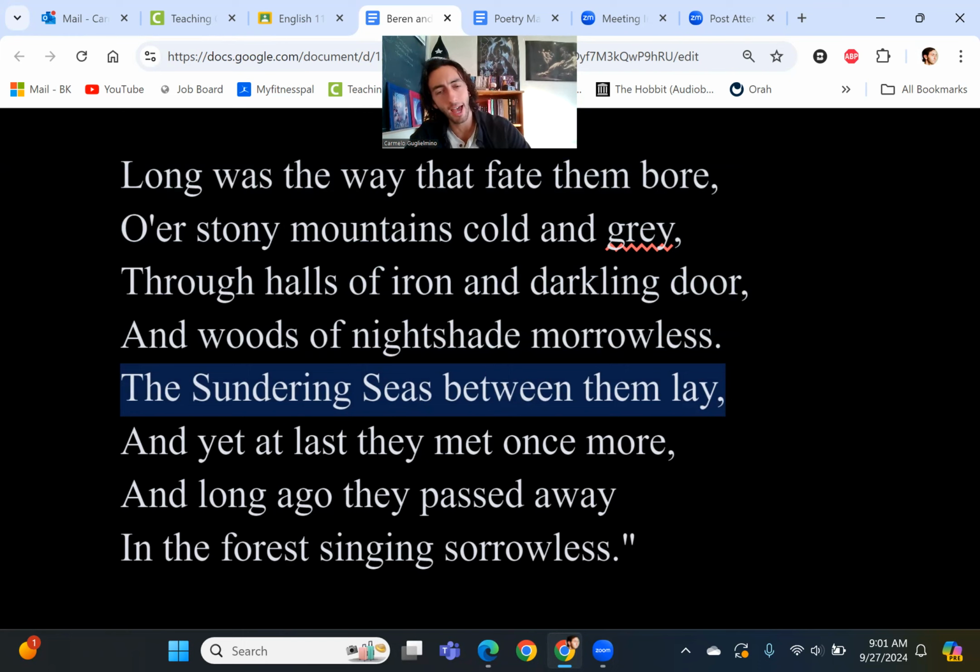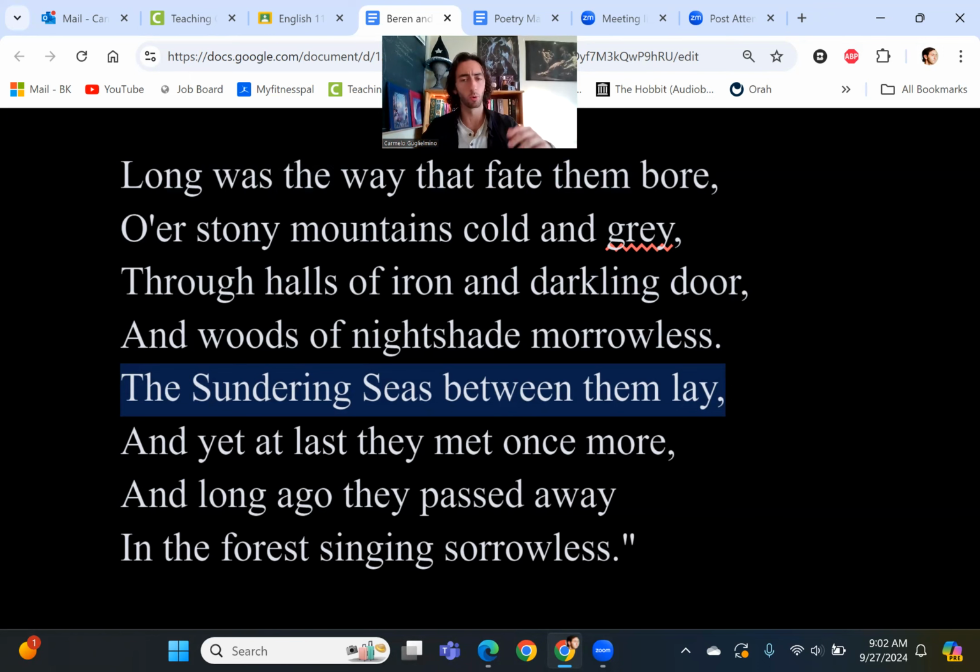Now, I lean into that figurative interpretation because if we want to not look at it just on face value, if we want to look at it with reference to Tolkien's further work, we know the Sundering Seas in his other writings are essentially describing the sea that divides Middle Earth, Midgard, our world, from this other realm, this kind of Eden-like realm, this paradise realm where she goes to in other stories, or in his stories.